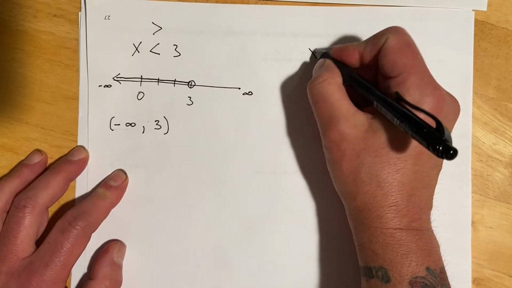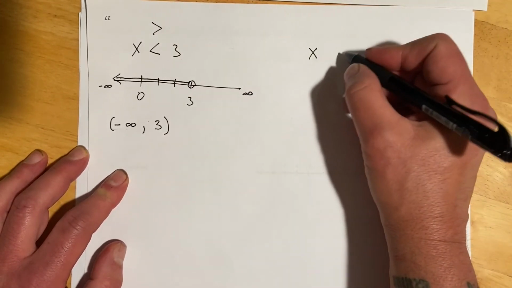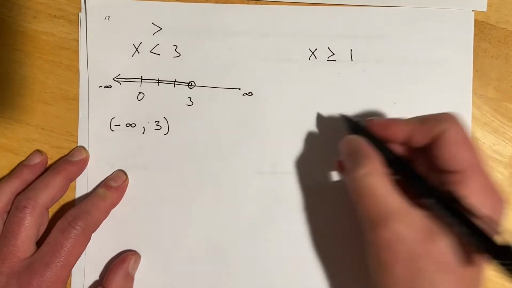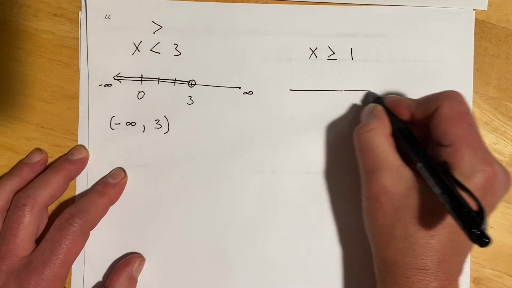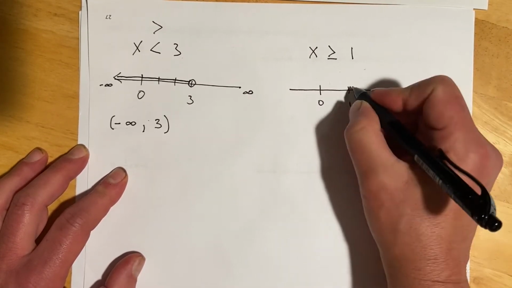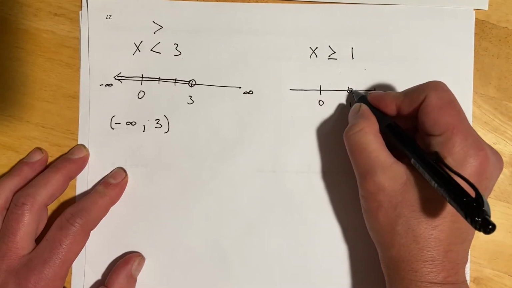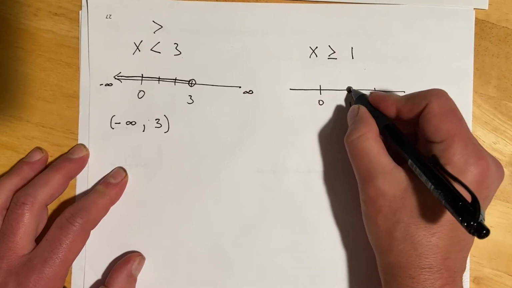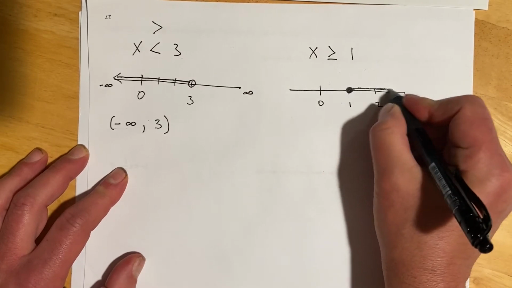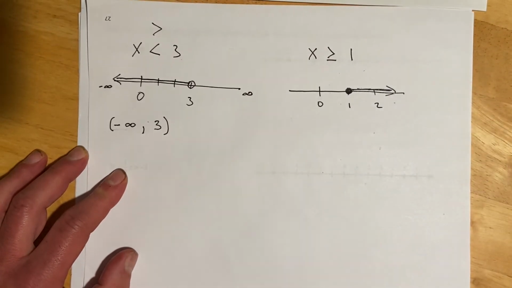Now let's say I did less than, so let's do x greater than or equal to 1. On a graph, there's 0, and we'll call that one 1. Now I have an equals, so I want a solid dot there to say that endpoint is included, and my arrow is going that way.